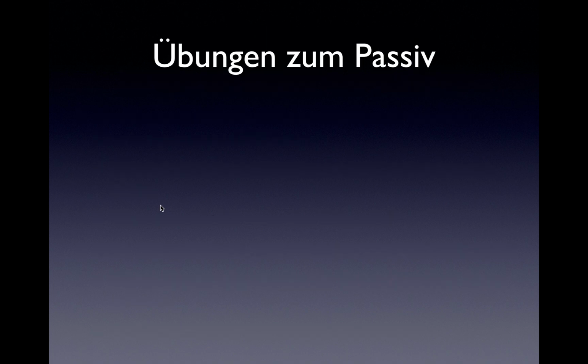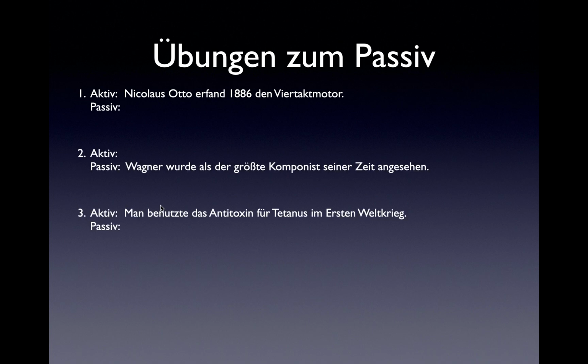So next in your Google document, you have some exercises for the passive. In the first 5 sentences, I will give you one form or the other of the sentence, and you need to provide the other form. So if I give you the active, you rewrite it as passive. If I give you the passive, you rewrite it as active. In number 1, for example, Nikolaus Otto erfand 1886 den Viertaktmotor.